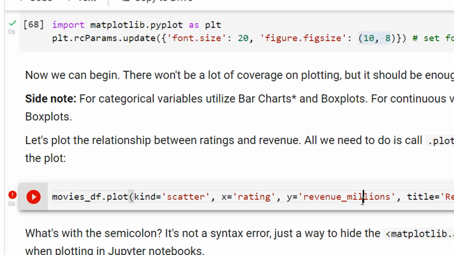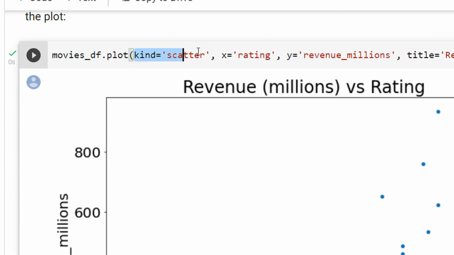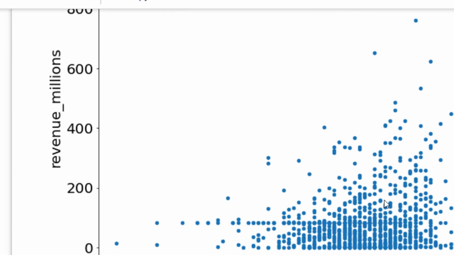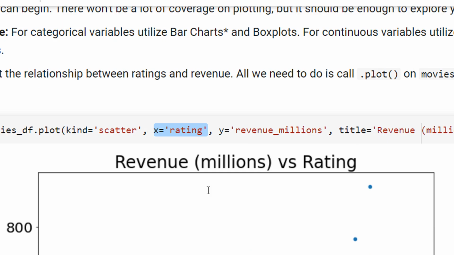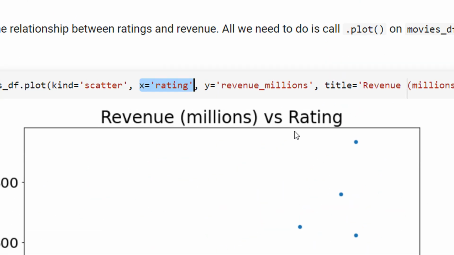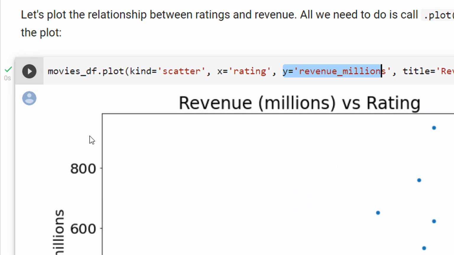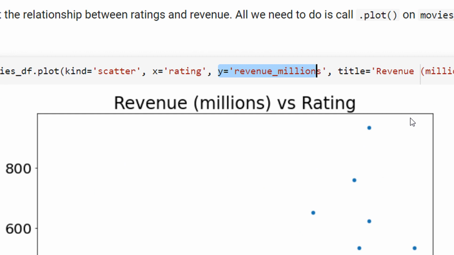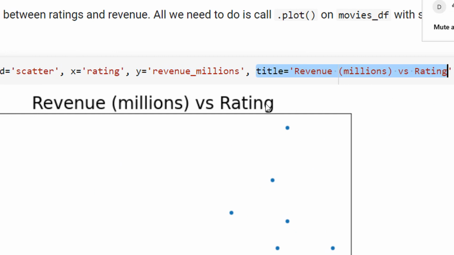And now see what we are plotting. Let us see the output and then we will understand how it works, right? So we are plotting. What is the plot? It's a scatter plot, right? So scatter plot is dots and dots, right? On the x-axis, you have the rating column. So you can see on the x-axis, you have the rating column from 1 to 9. On the y-axis, you have revenue, right? So what is the revenue from 0 up to maybe 1000? And the title is revenue millions versus rating. You can see this is the title that is being placed here.